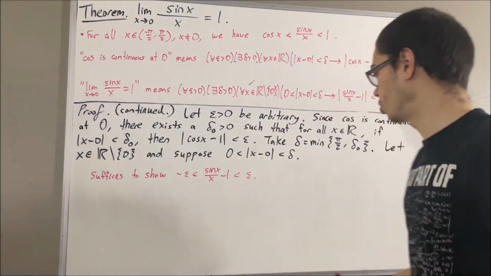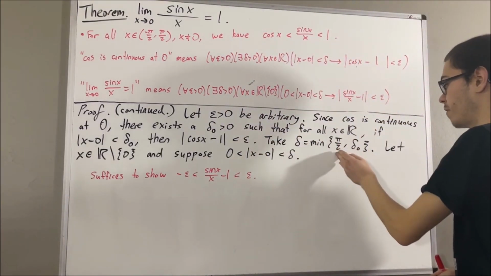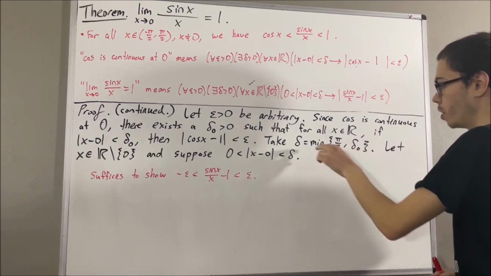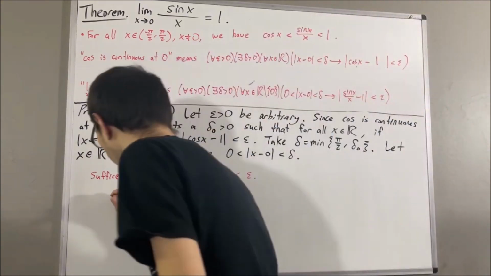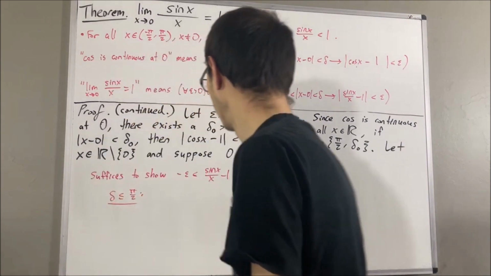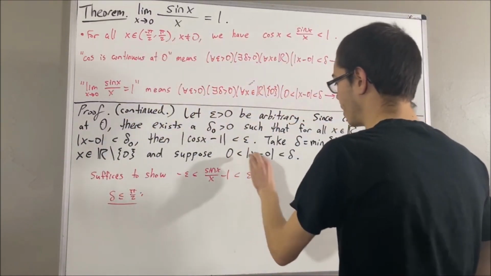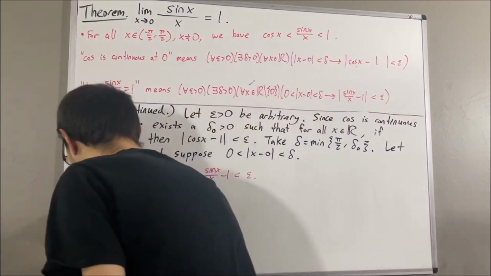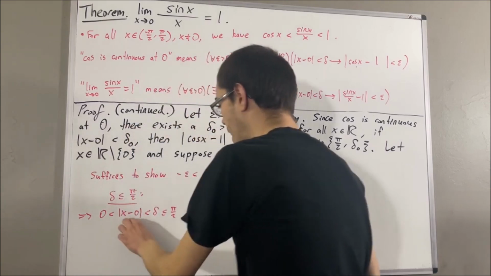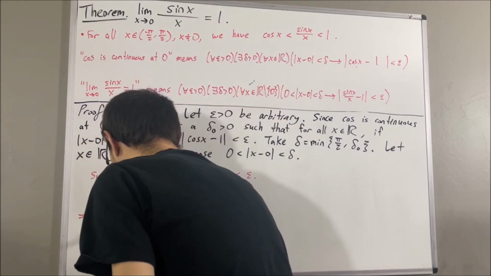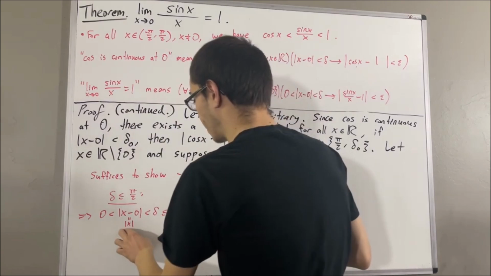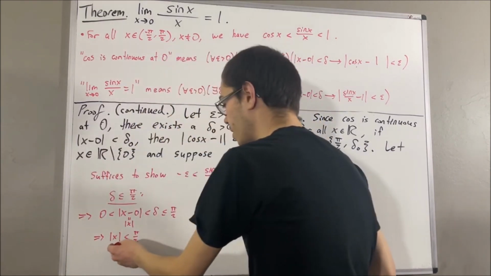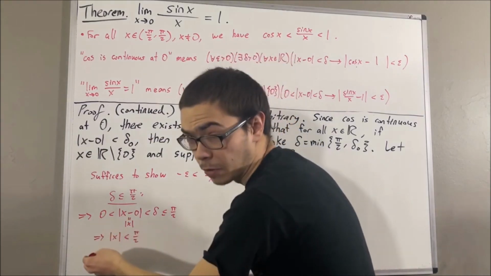Well, why did we choose delta to be the smaller of pi over 2 and delta naught? With this choice, we know that delta is less than or equal to pi over 2. And what can we do with that? Well, we know that 0 is less than absolute value of x minus 0 is less than delta is less than or equal to pi over 2. And absolute value of x minus 0 is equal to absolute value of x. So this tells us that absolute value of x is less than pi over 2, and that tells us that x is between negative pi over 2 and pi over 2.